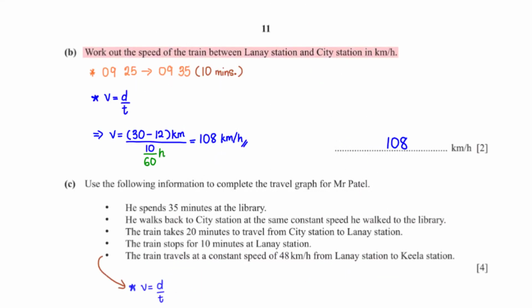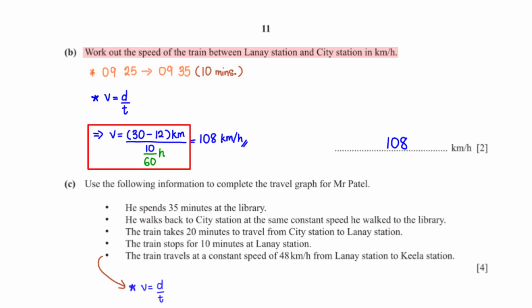Work out the speed of the train between Lanai Station and City Station in kilometers per hour. We can use this formula to get the speed of the train. The train leaves Lanai Station at 9:25 and arrives at City Station when it's 9:35. This gives us a time duration of 10 minutes.